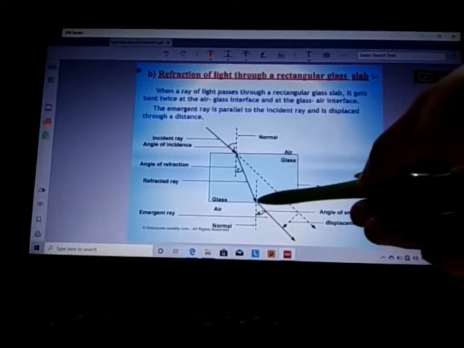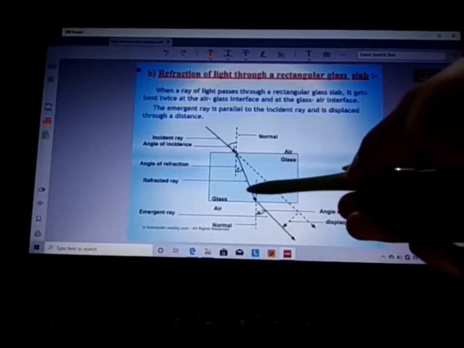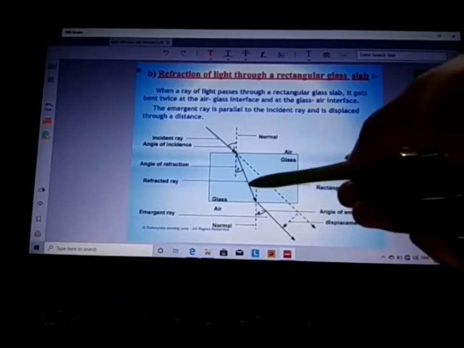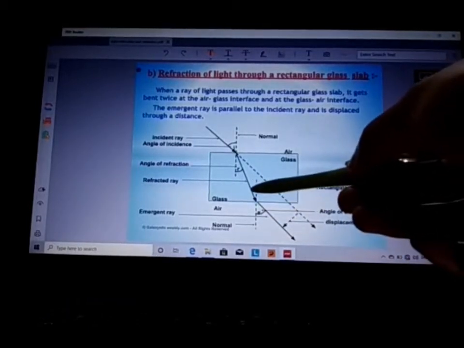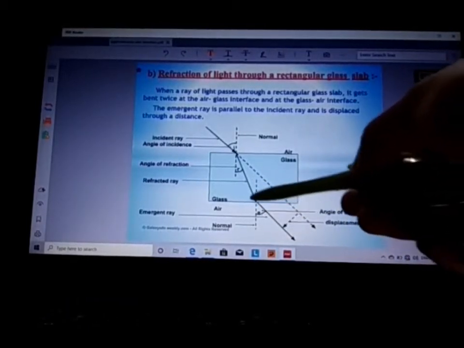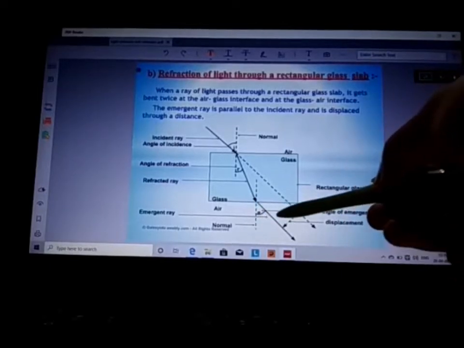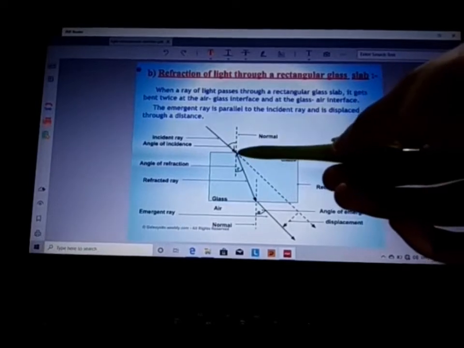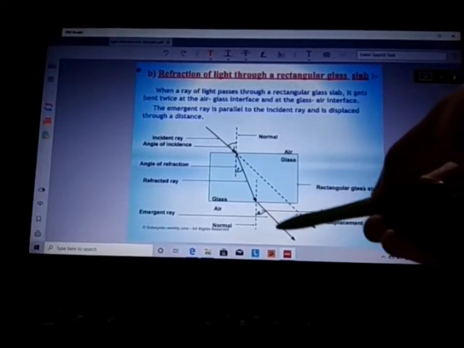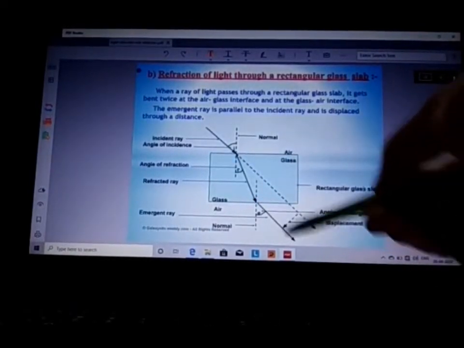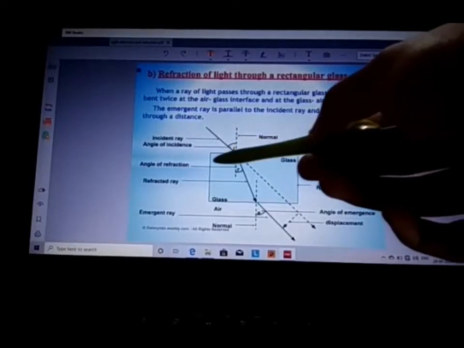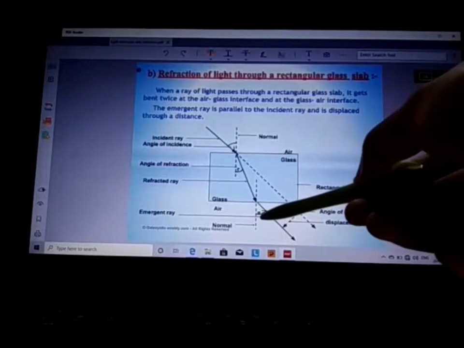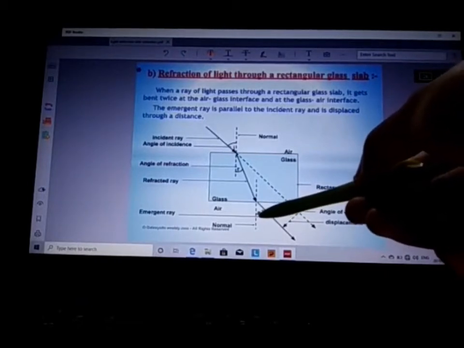Now at the second interface, when the light ray is going from glass to air again, the light ray is going to a rarer medium, so it is bending away from the normal. This is the incident ray, this is the refracted ray, this is the emergent ray. This I is the angle of incidence, this R is the angle of refraction, and E is the angle of emergence.